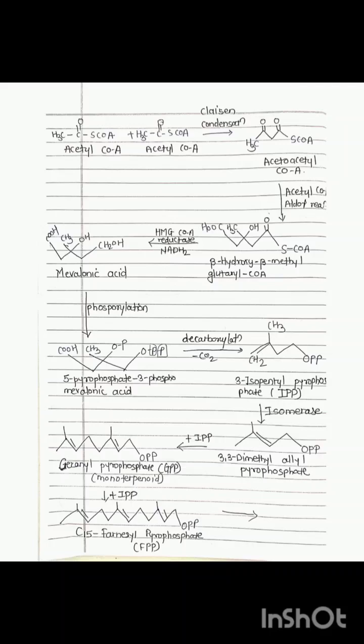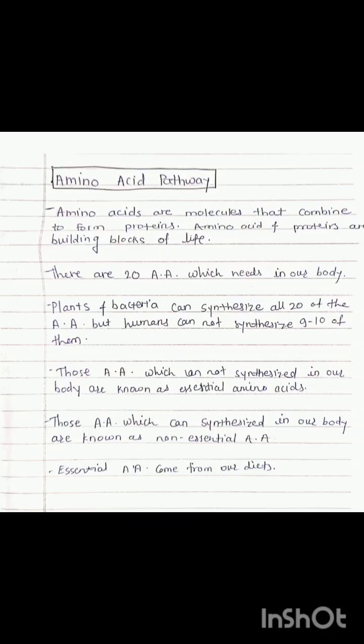And from 5-pyrophosphate 3-phosphomevalonic acid, there is decarboxylation, removing CO2. There is formation of 3-isopentenyl pyrophosphate, IPP. This is the first 5-carbon unit formation, IPP. Then by undergoing isomerization, there is formation of 3,3-dimethylallyl pyrophosphate. From that, by adding again IPP, there is formation of geranyl pyrophosphate, which is a monoterpenoid. And then the last one is farnesyl pyrophosphate, FPP.